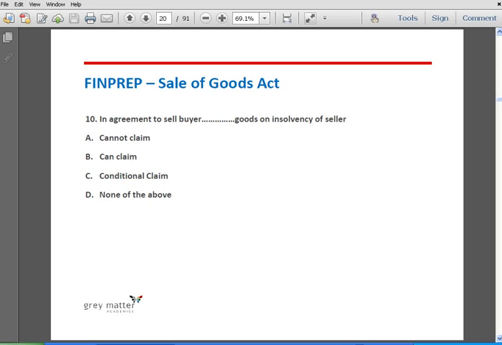Question number 10. In an agreement to sell, the buyer dash goods on insolvency of seller. The options are A, cannot claim, B, can claim, C, conditional claim, and D, none of the above. The correct answer is option A. In an agreement to sell, the buyer cannot claim the goods on insolvency of seller because the actual sale has not been effected.